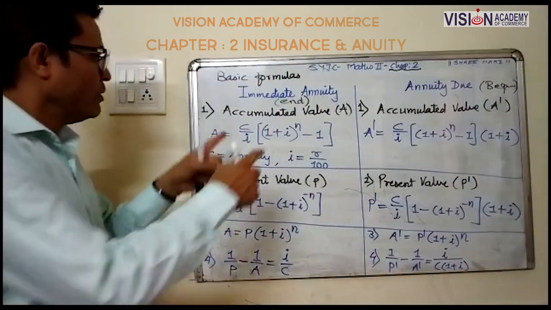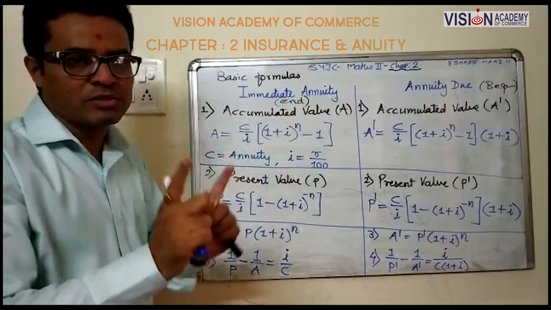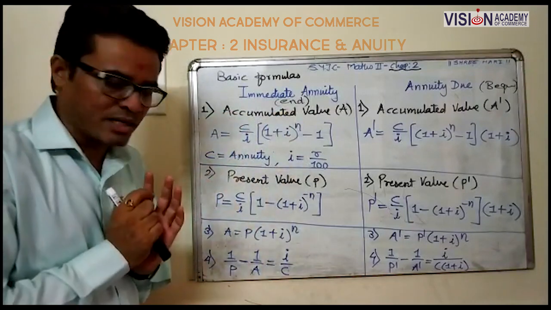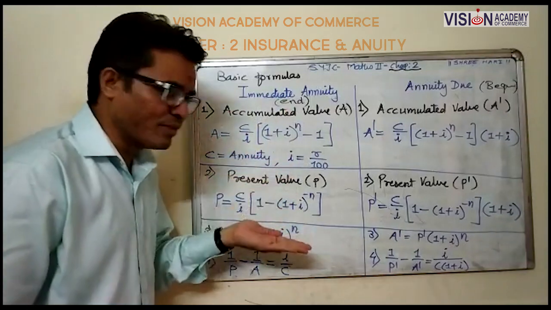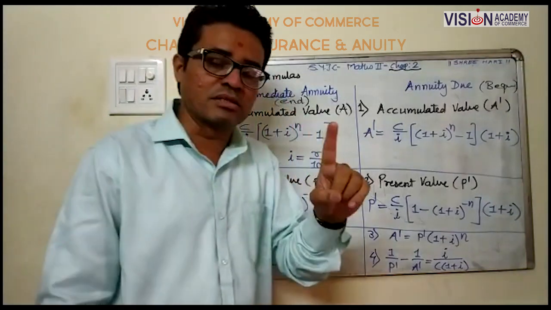Now accumulated value means future value, जो हमको समझ में आ गया. Then present value is our discussion of the beginning.